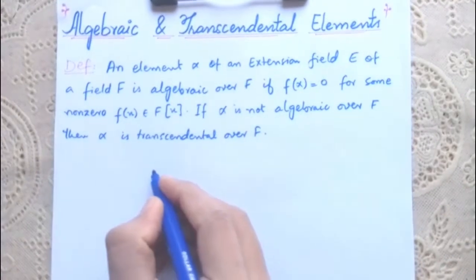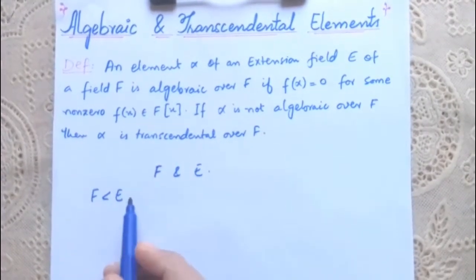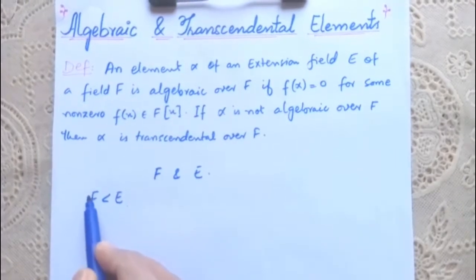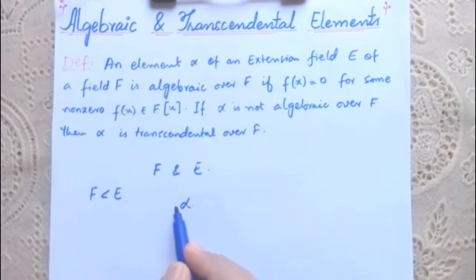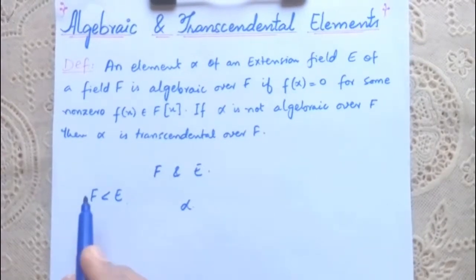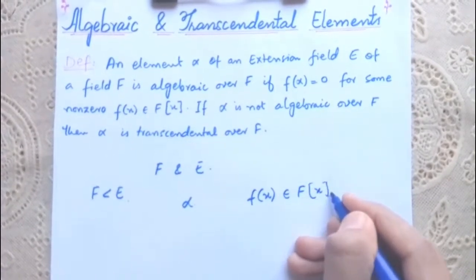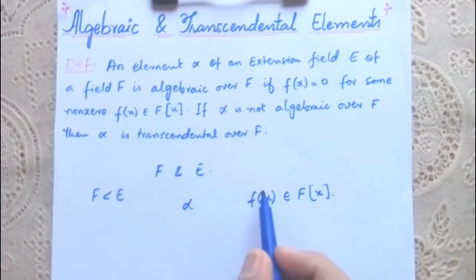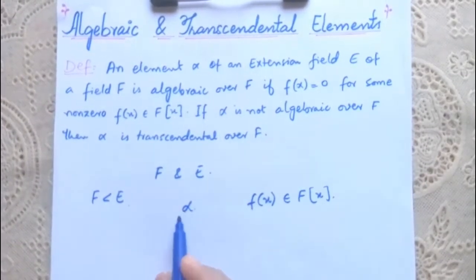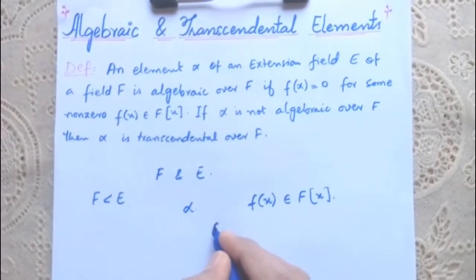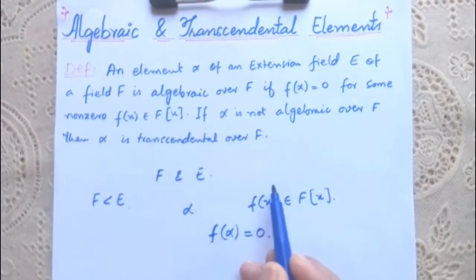It means let we have two fields F and E such that F is a subset of E, which means E is an extension field of the field F, and alpha is a scalar number that belongs to the extension field E. Then this number alpha would be algebraic over this field F if there exists a polynomial f of x that belongs to the ring of polynomials F[x], which means the coefficients and constants of this polynomial belong to field F. So if there exists a polynomial f of x, then alpha would be algebraic over the field F if f of alpha is equal to 0. It means alpha is a root of this polynomial f of x, right?